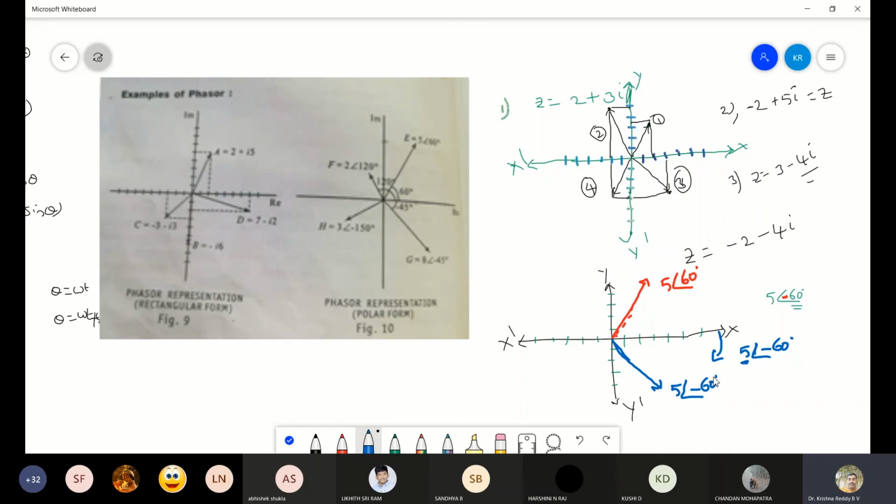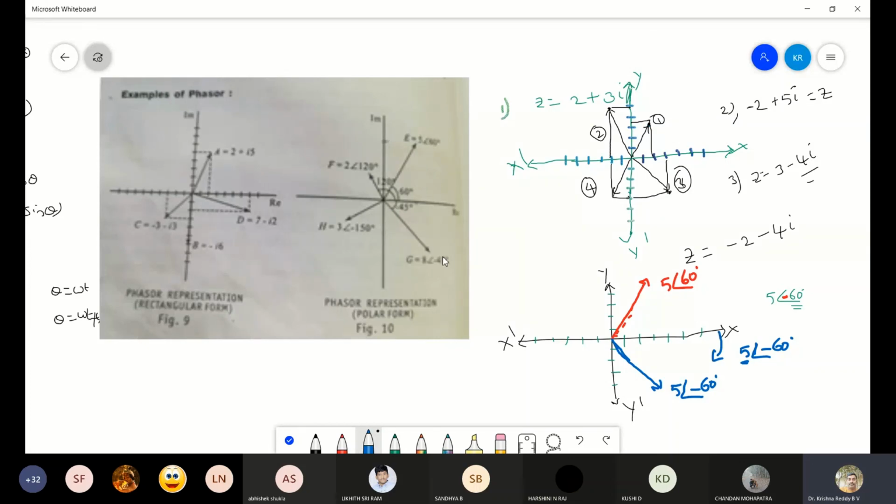Like this, they have drawn the remaining phasors also. Remember, this is for minus 45 degree, this is plus 60 degree, this is for 120 degree. Now you observe the variation of the length of these phasors. Here it is mentioned as 2, so the length is small. Here it is 3, so the length is a bit more. Here they have mentioned the length as 5, so the length is more, and here the length is further more.